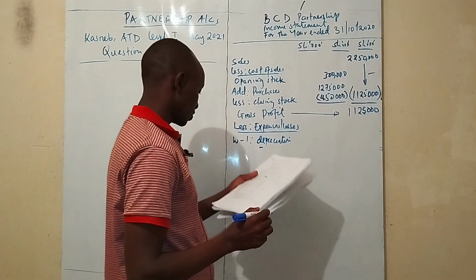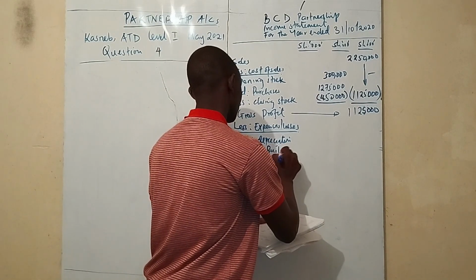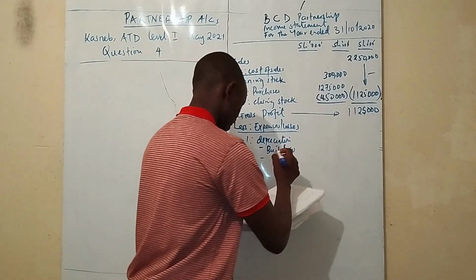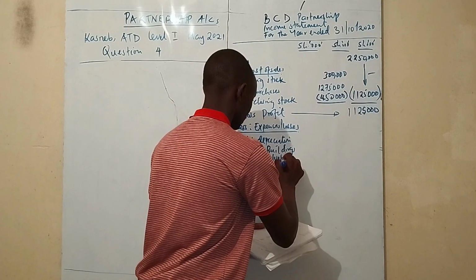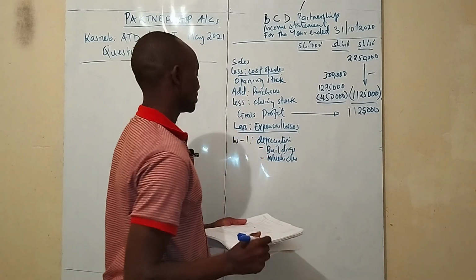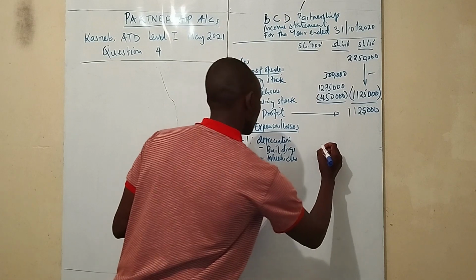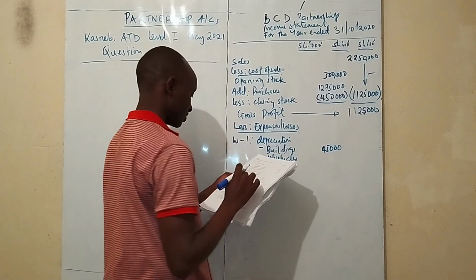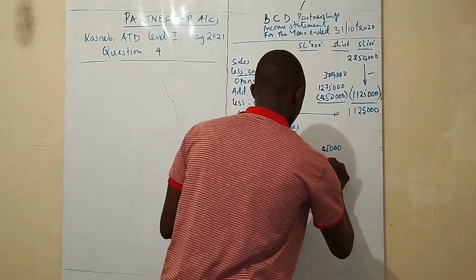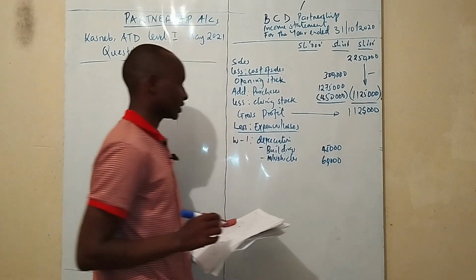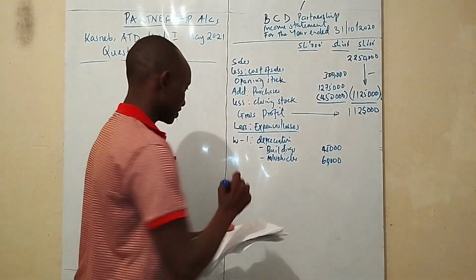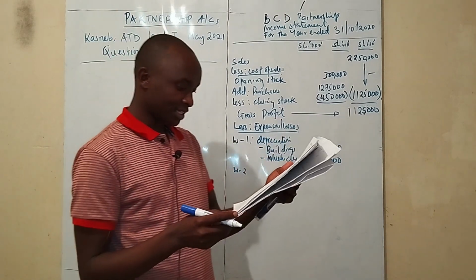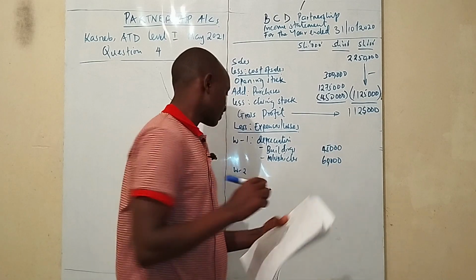And for the depreciation, we had buildings and also motor vehicles. The depreciation for buildings was 45,000. Then for motor vehicles it was 60,000. Right? You can refer. And then the working number 2 was for rates prepaid, for rent and rates.